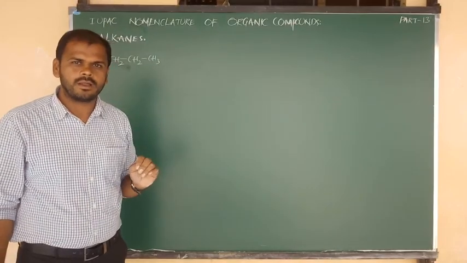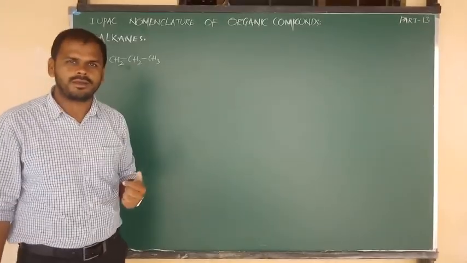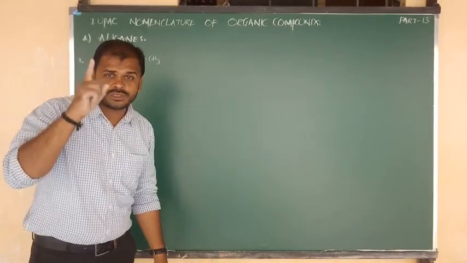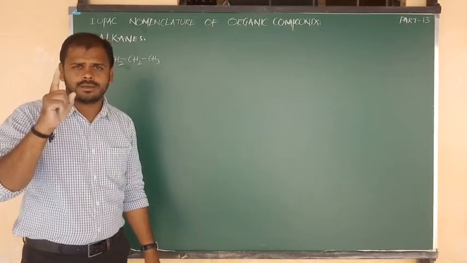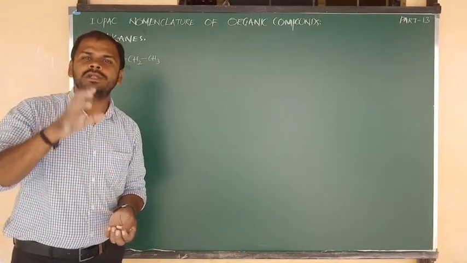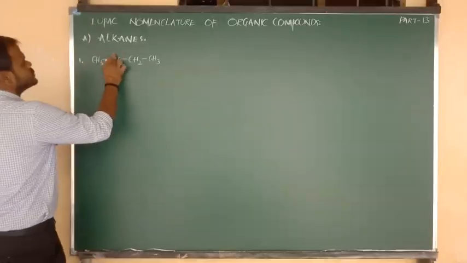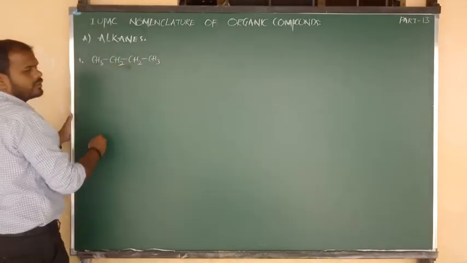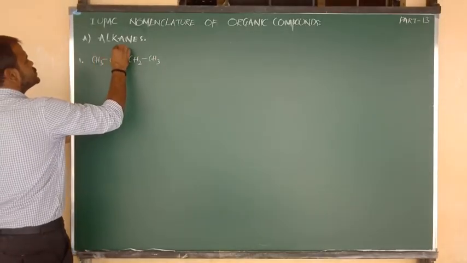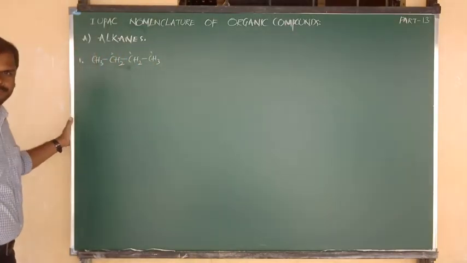Good. Now we are going to read the IUPAC name of the respective compound. But one thing, try to remember one condition always. Before going to read the IUPAC name, we should determine the number of carbons. 1, 2, 3, 4. Yes, 1, 2, 3, 4. 4 carbons I have written here.